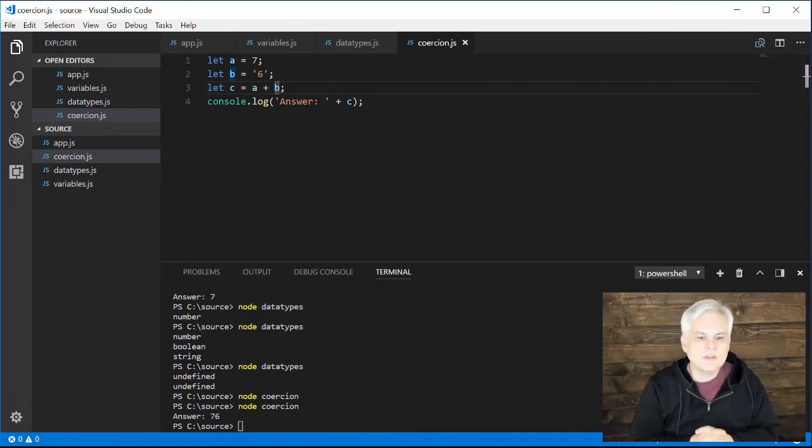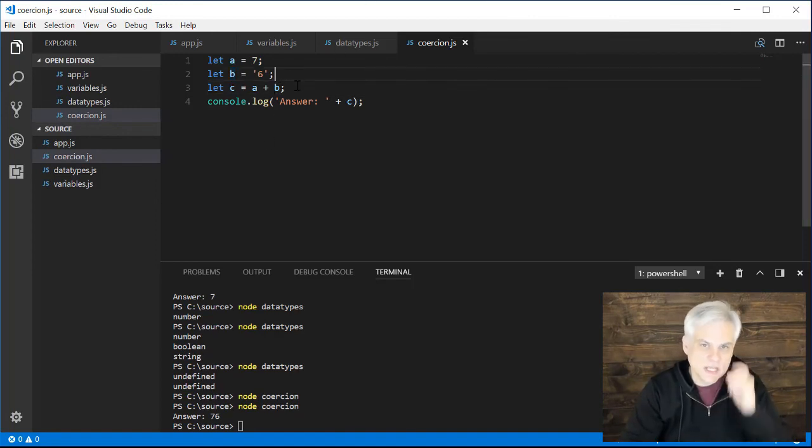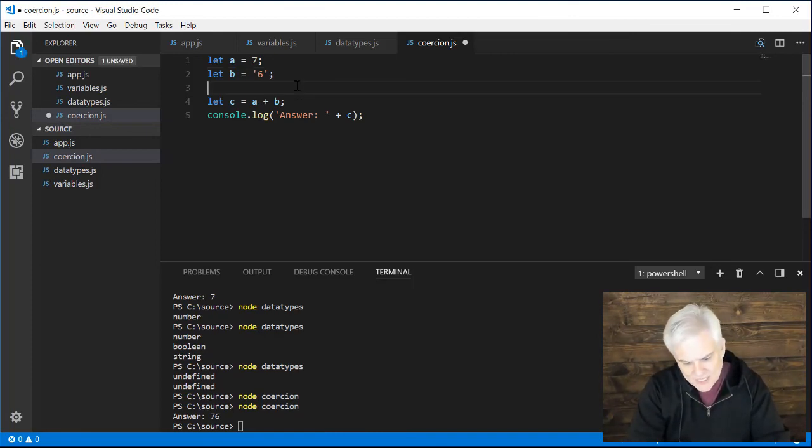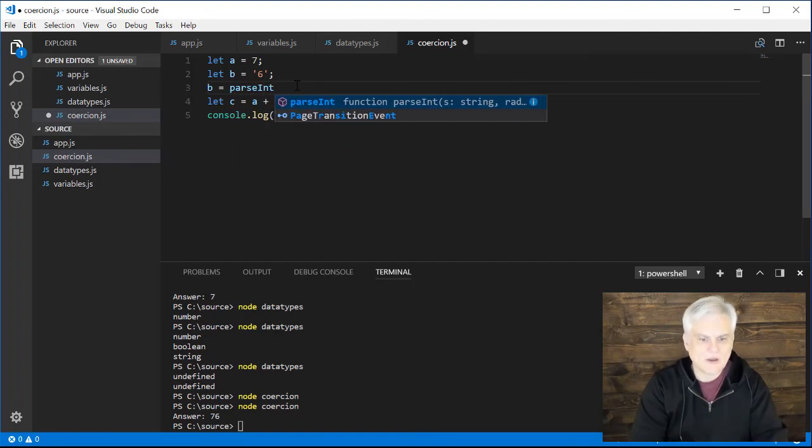Now, what if I really wanted to perform addition on two integers? Well, then I would need to take steps to force the string 6 to become a number so that I could then add them together. And to do that, there's actually a special function that will force that conversion. So let me change this just a little bit. We already have the value b, so I'll just reuse b, and I'll set b equal to parseInt.